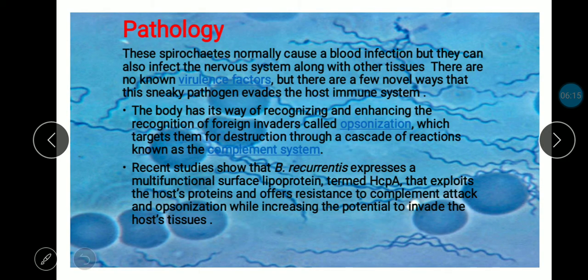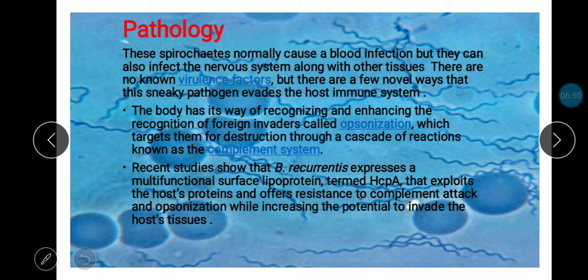This fever's pathology normally shows blood infection. These spirochetes enter into blood and cause infection, but they can also infect the nervous system along with other tissues. There are known virulence factors, but there are a few novel ways that this sneaky pathogen evades the host immune system.